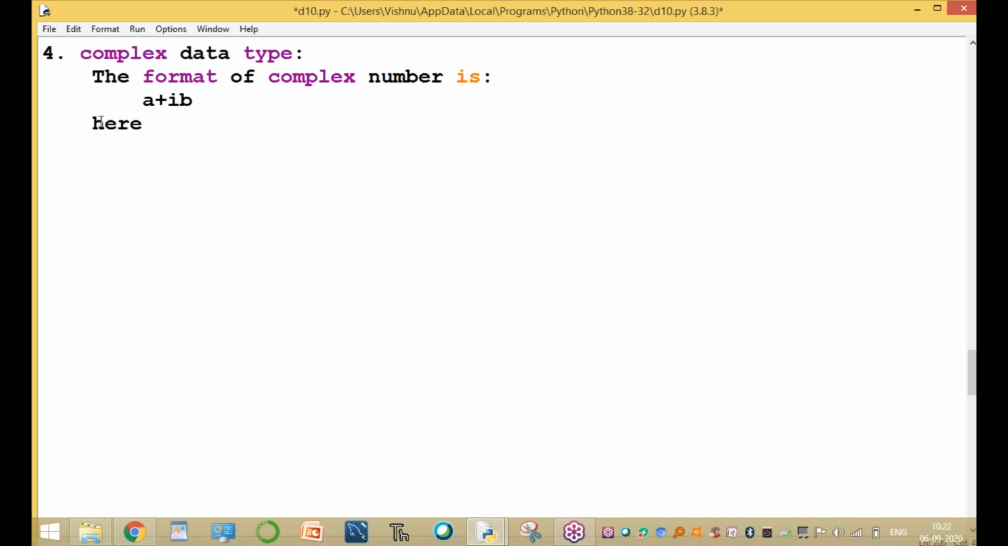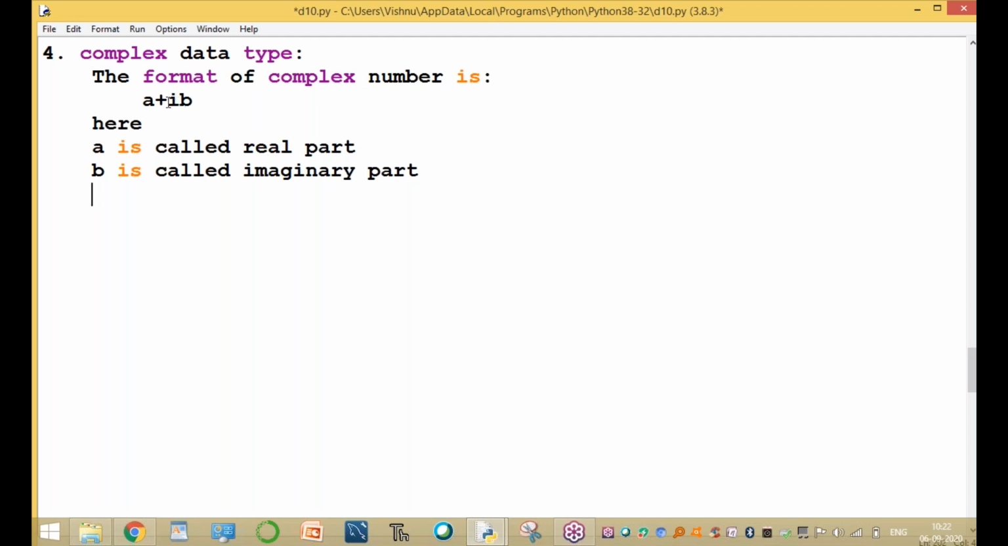Here, a is called the real part. What is b? b is called the imaginary part. So a is the real part and b is the imaginary part.